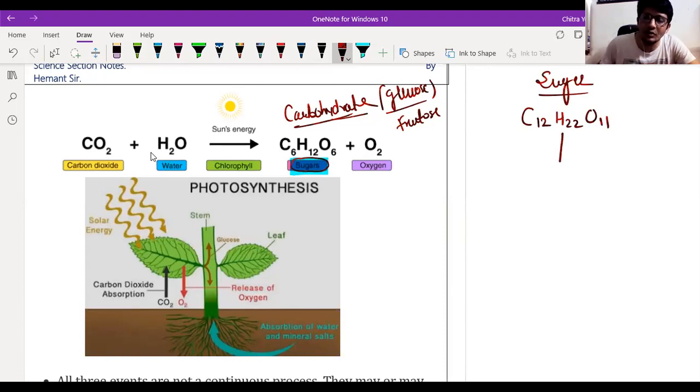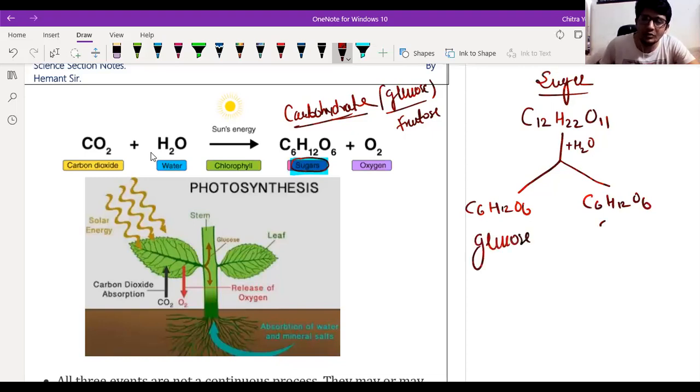When sugar undergoes hydrolysis, if we add water to it, it breaks down into 2 parts. One is C6H12O6 and another is also C6H12O6, but one is glucose and another is fructose. Both are carbohydrates. What is the basic difference? They have the same molecular formula, C6H12O6, but only their names are different.